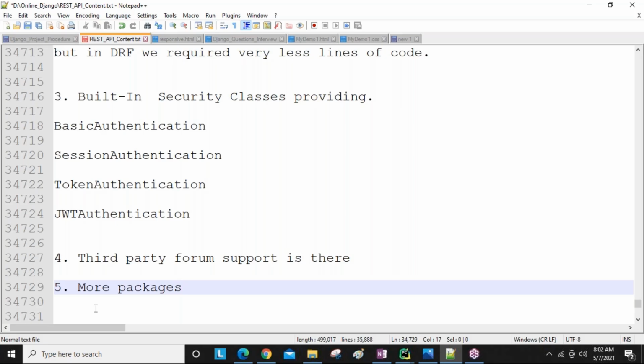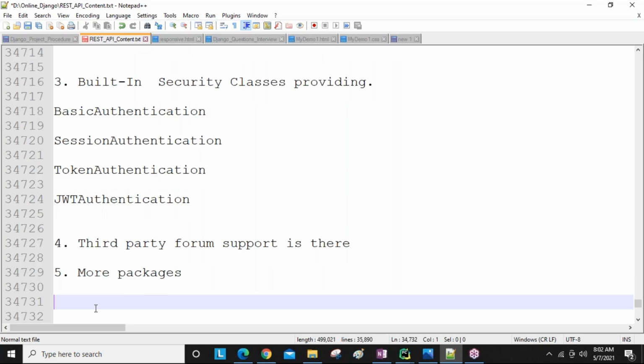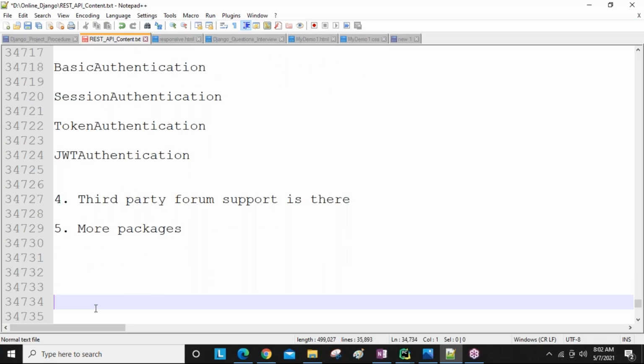We get ready-made code, guys. That is one of the benefits of Django REST framework. Clear, everyone? Okay, so remember that one, guys. There are n number of benefits like this. That's why nowadays Django REST framework is in more demand.